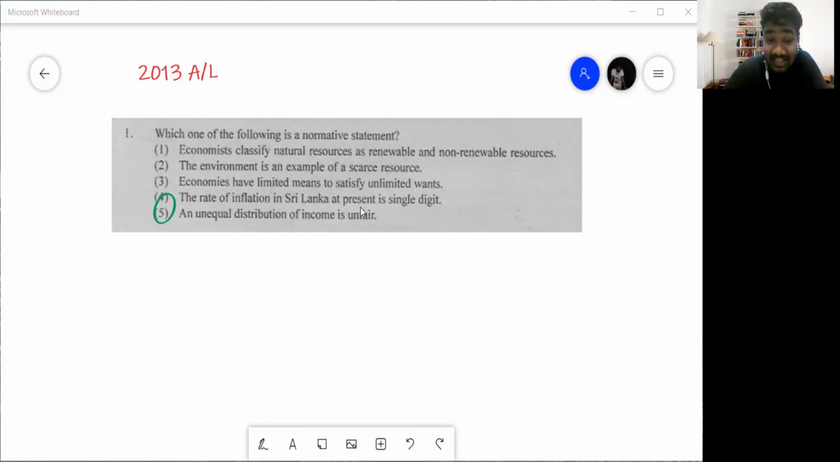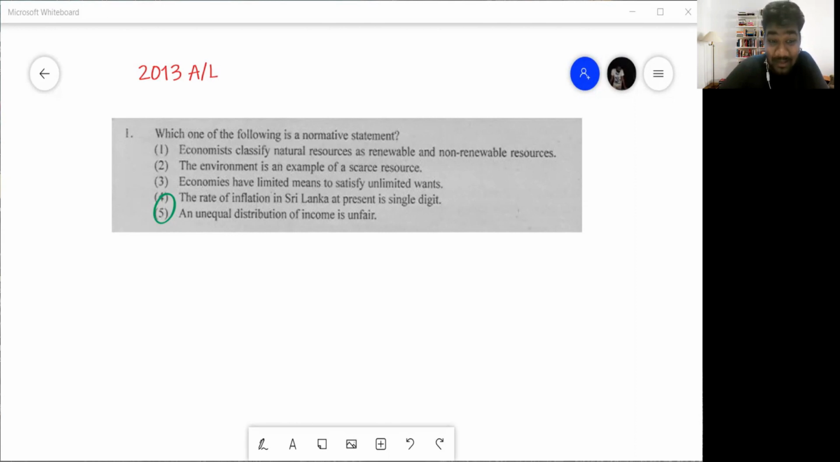The rate of inflation in Sri Lanka at present is a single digit. Is it? Yes, it is a single digit. As homework, go and Google how much the inflation rate of Sri Lanka is right now. But whether it was a single digit or double digit does not really matter. It still becomes a positive statement. Whether it's true or false is not our question here. As long as it's a fact, as long as it can be proven or disproven, it is a positive statement.